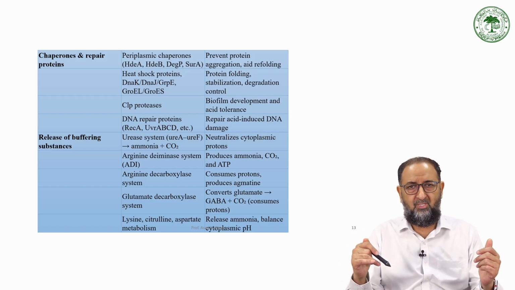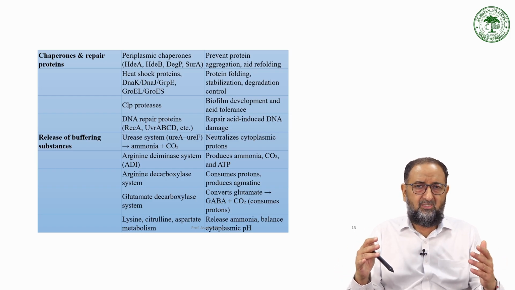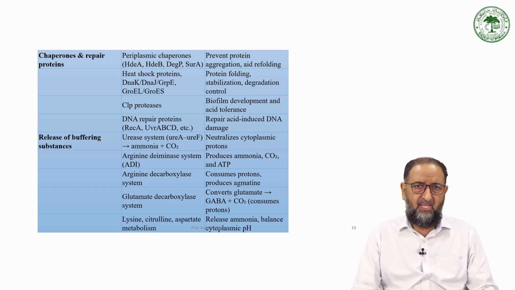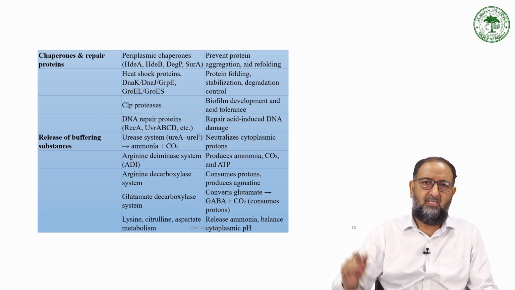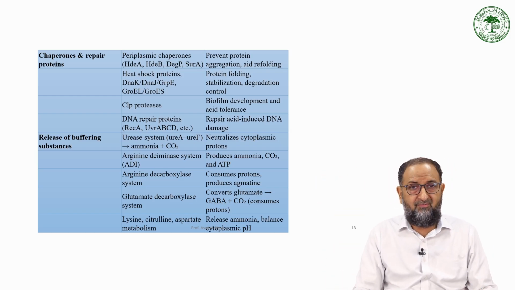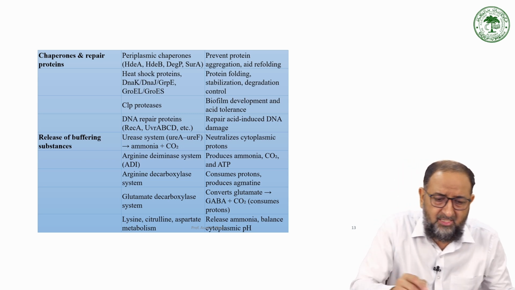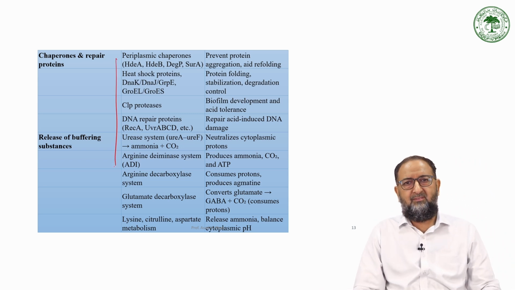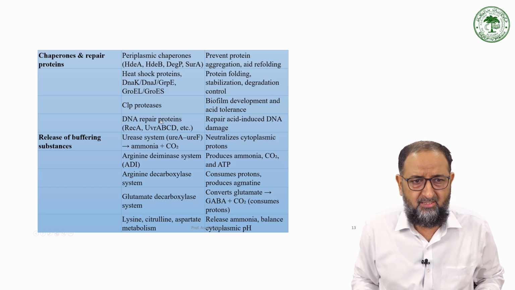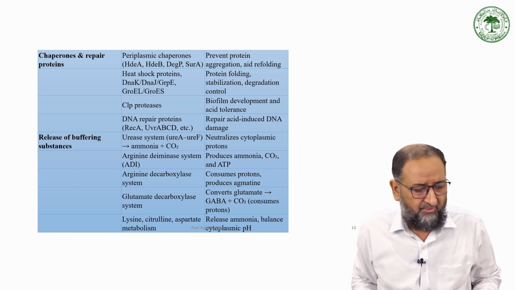This is most important. If this modification does not take place, then the bacteria will not survive. Suppose you take a mesophile, in which no modification takes place. If you grow the mesophile at a high temperature, at high pH or low pH, then the mesophile will not survive. Why? Because these modifications are not present in the mesophiles. So this is the reason for the physiological changes and for maintaining the buffering conditions.